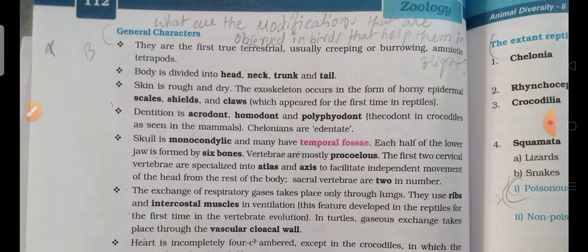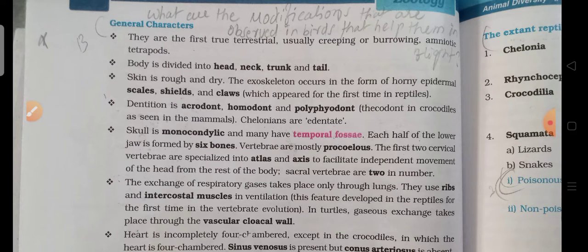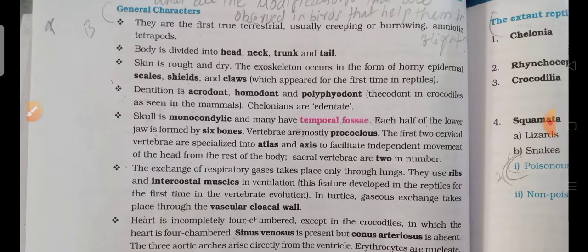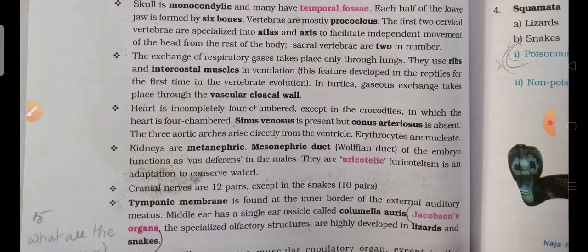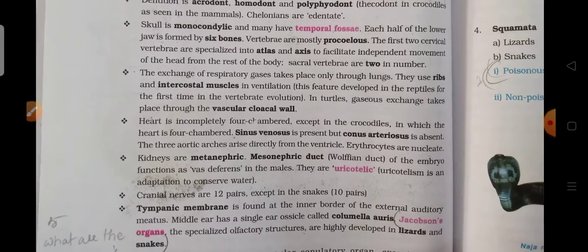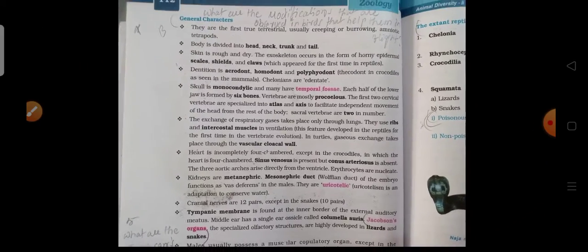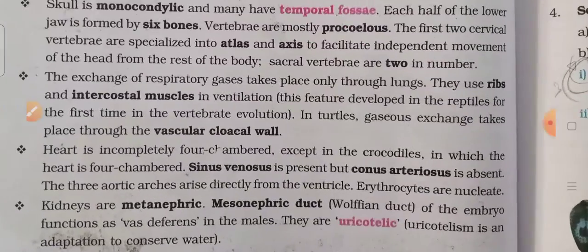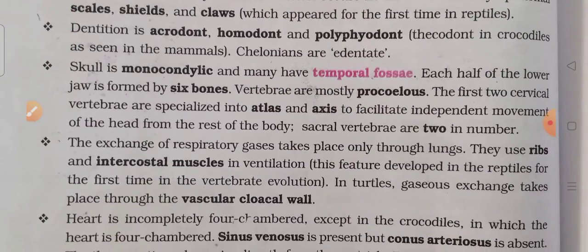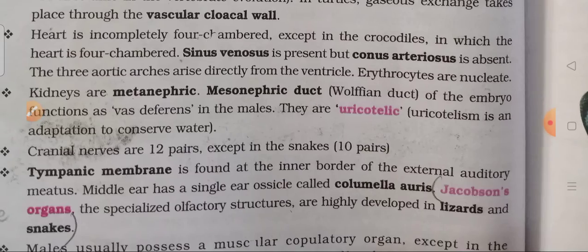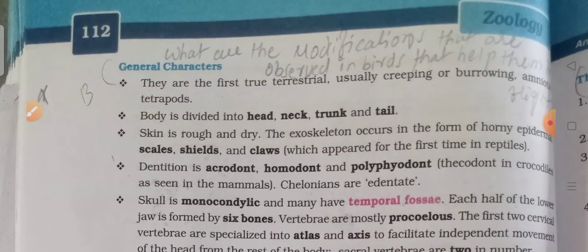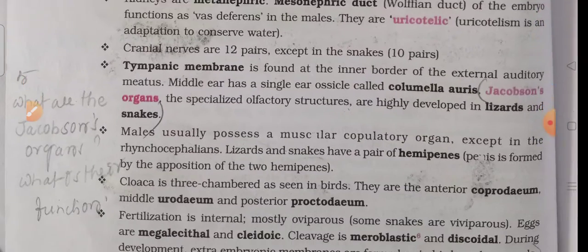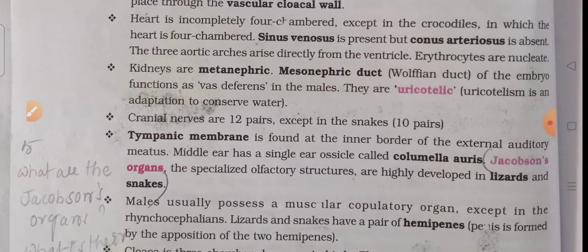Okay, what are the modifications that are observed in birds that help them in flight? Correct answer only.